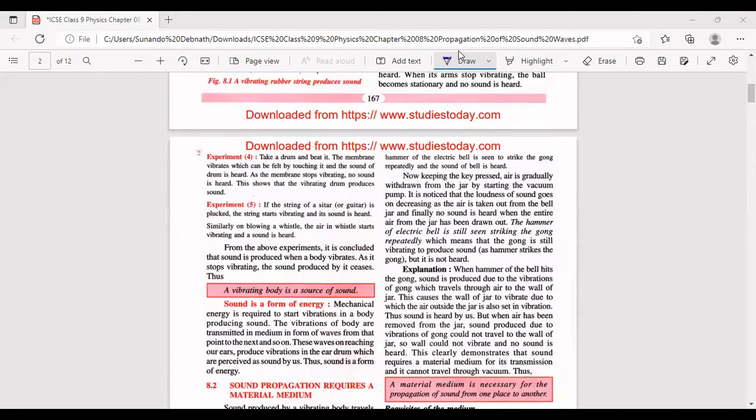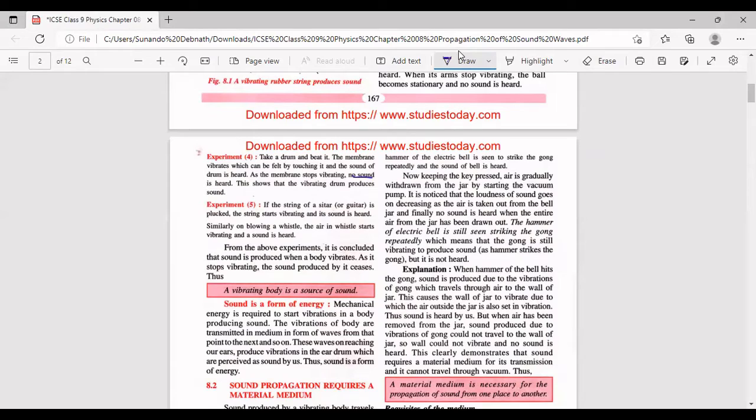As long as the drum is vibrating, the sound is heard. As the membrane stops vibrating, no sound is heard. This shows that the vibrating drum produces sound. Very simple. What is the next experiment? If the string of a guitar or a sitar is plucked, the string starts vibrating and its sound is heard, isn't it? Similarly, on blowing a whistle, the air in the whistle starts vibrating and sound is heard.